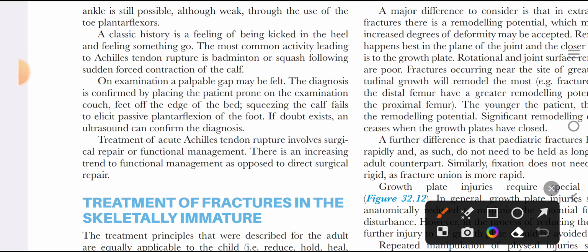The most common activity leading to Achilles tendon rupture is badminton or squash. Diagnosis is by clinical examination, by the squeeze test, that is the Thompson test, and by ultrasound. Treatment is surgical repair of the Achilles tendon.